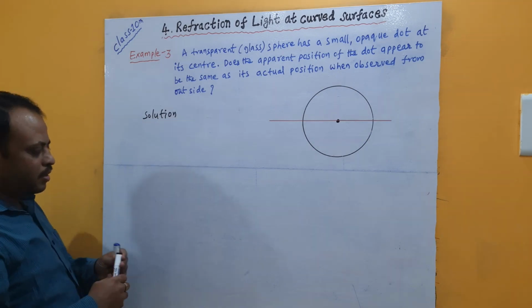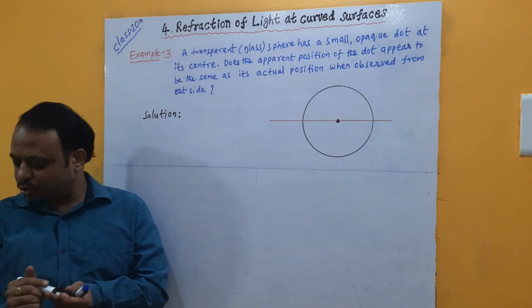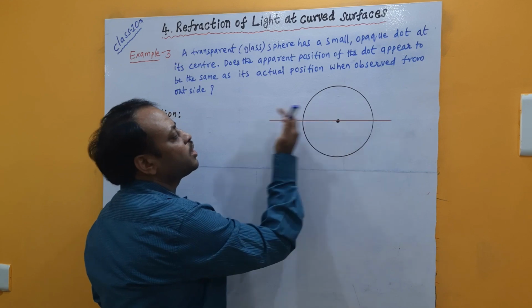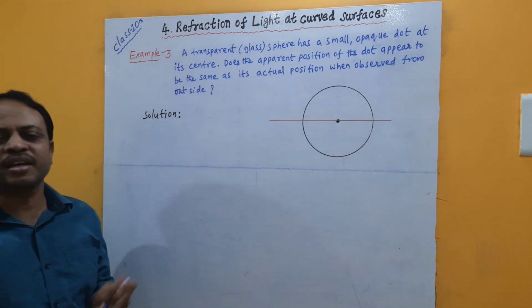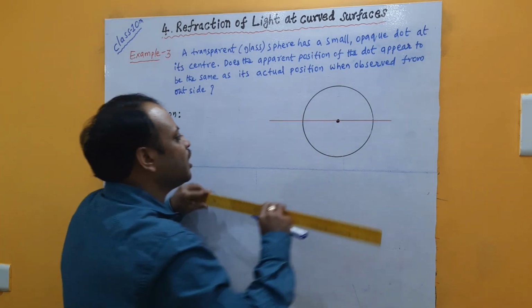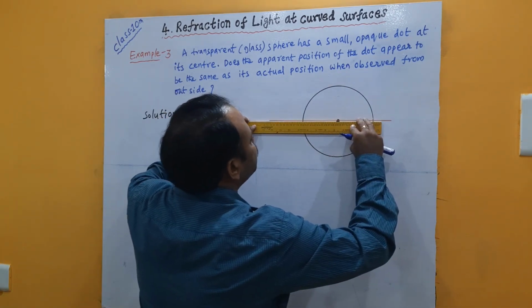Here remember, if one wants to see the position of the dot from outside, then a few light rays starting from the dot should reach a person outside the glass sphere. So let me draw two light rays starting from this dot and expected to come out.